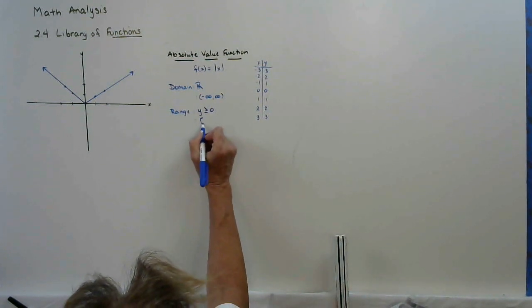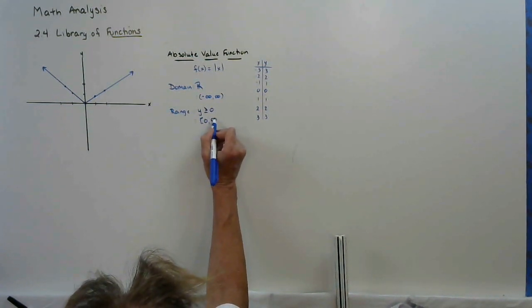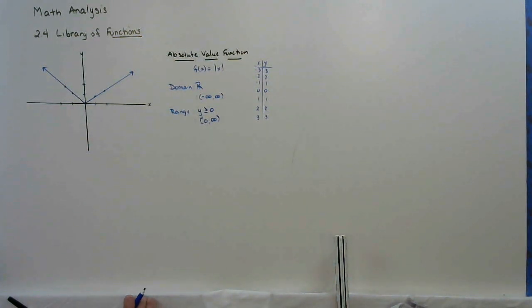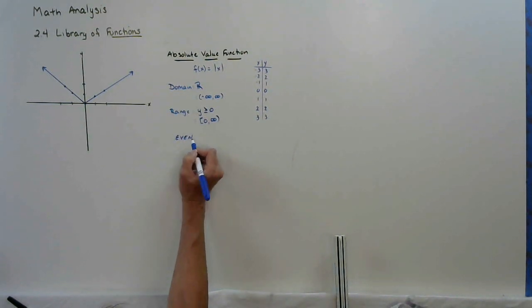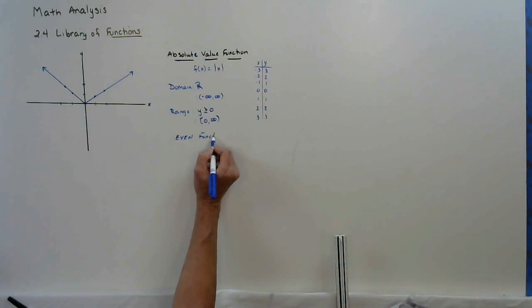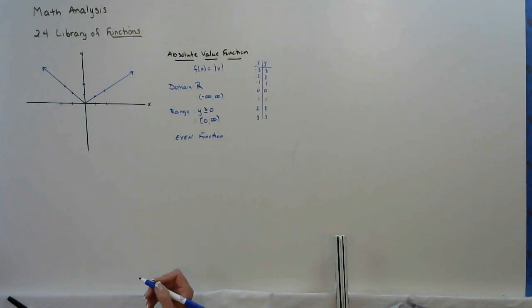Or you could say it's the interval from 0 to infinity. I will take either answer. Okay. And then because it has y-axis symmetry, this is an even function. So you're kind of getting the idea. All of these are similar to each other.